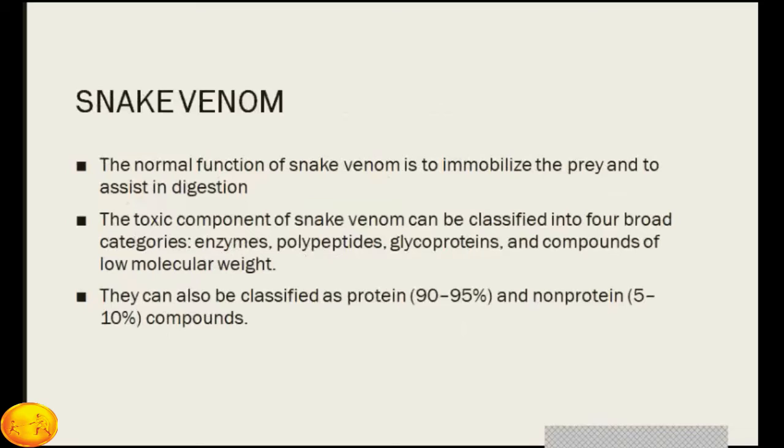Snake venom. The normal function of the snake venom is to immobilize the prey and help in digestion. So basically, for their food, the venom is secreted. The toxic components of snake venom can be classified into 4 broad categories: enzymes, polypeptides, glycoproteins, and compounds of low molecular weight. They can also be classified as protein and non-protein, where protein is around 90-95% and non-protein component is around 5-10%.